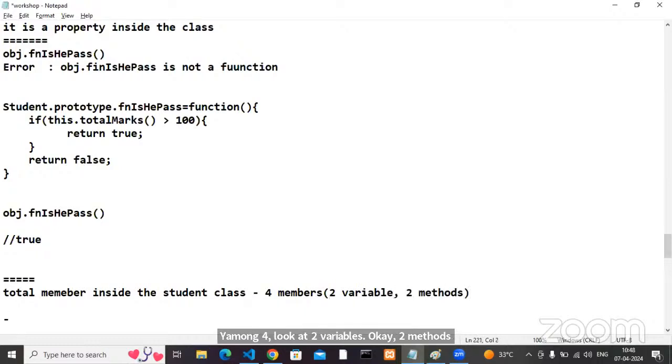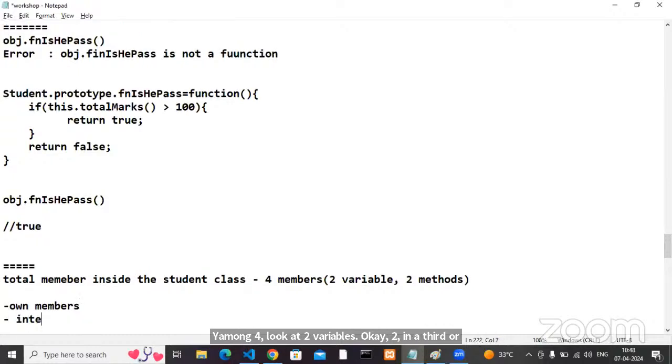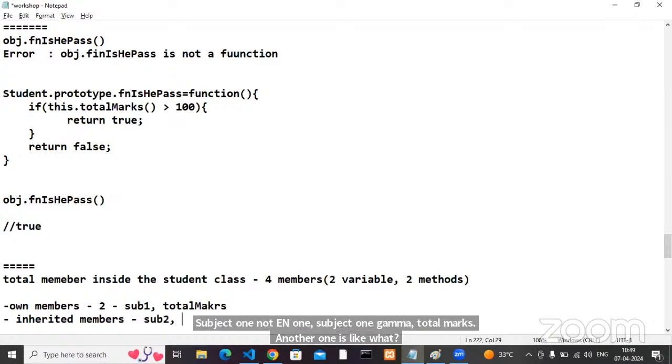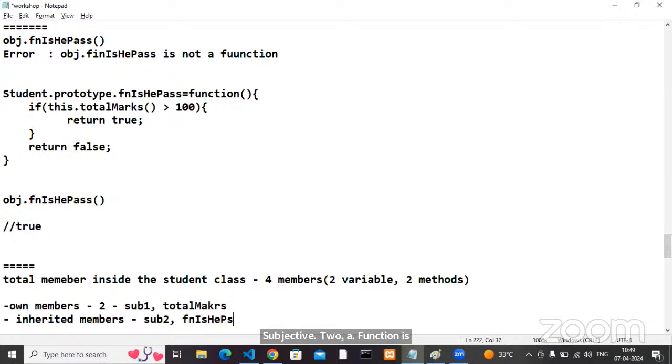Among the 4, how many are own members and how many are inherited members? Own members, 2. One is subject 1 comma total marks, and another one is subject 2 comma function isHePass. These are the members or not?